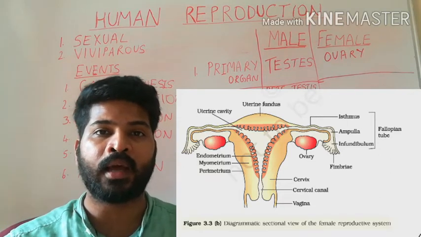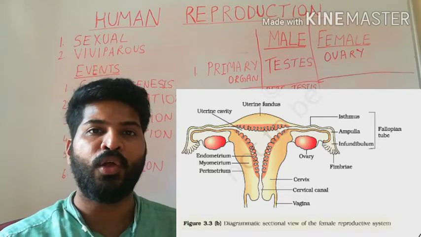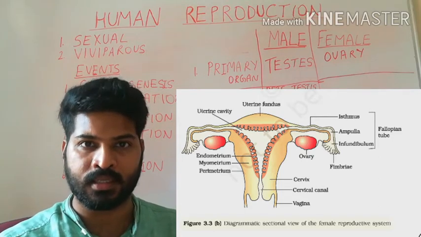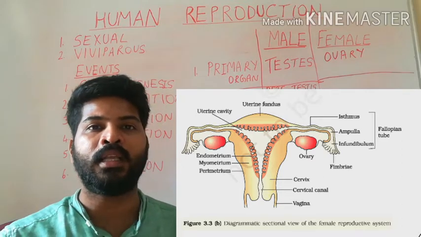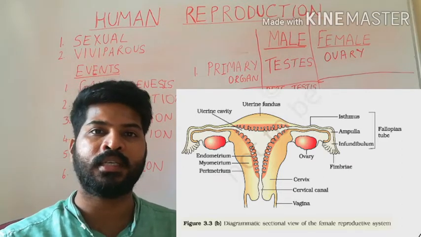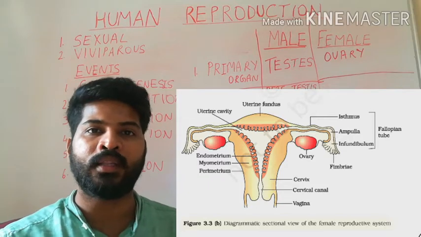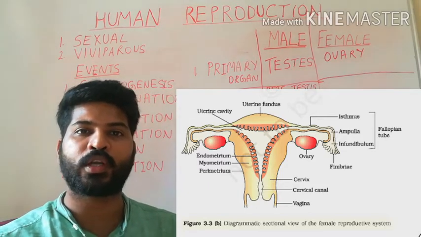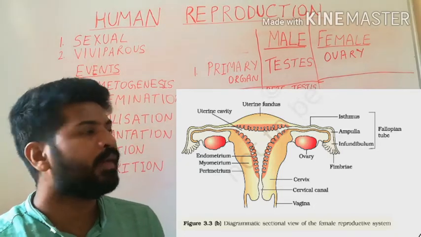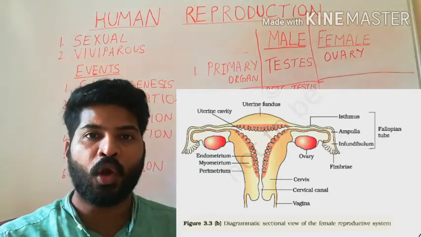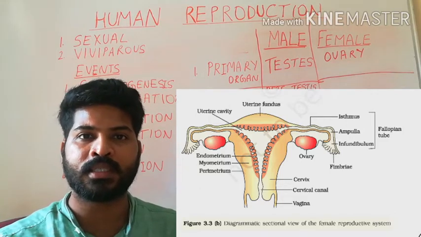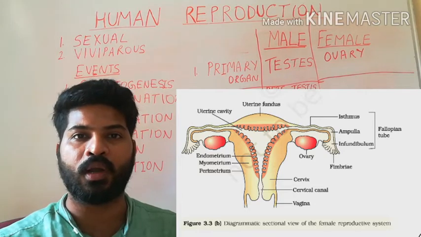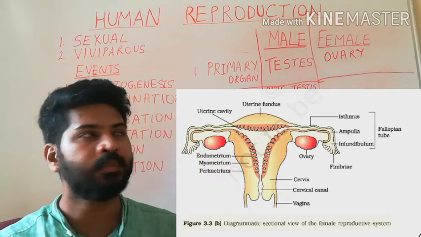The ovaries are responsible for production of the female gamete ovum with the help of oogenesis. They also produce certain steroidal hormones such as estrogens, which are required for the development of secondary sexual characters and also in the production of ovum. Every month, one of the ovaries produces a single ovum which is released in a process called ovulation.